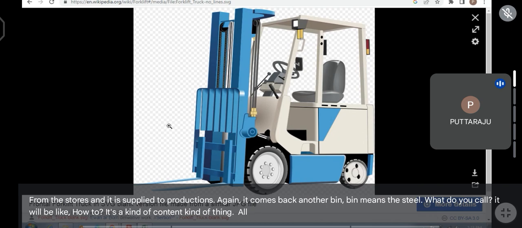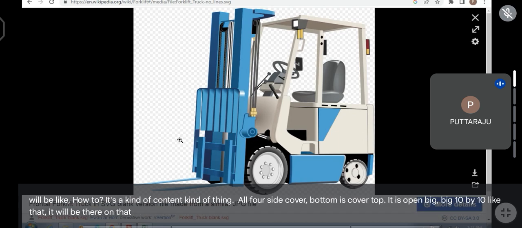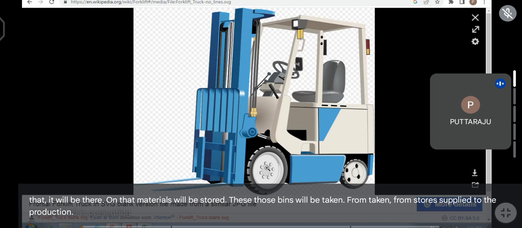All four sides are covered, the bottom is covered, the top is open. Big, 10 by 10, like that it will be. On that, materials will be stored. Those bins will be taken from stores and supplied to the production. On this, additional depreciation is allowed.